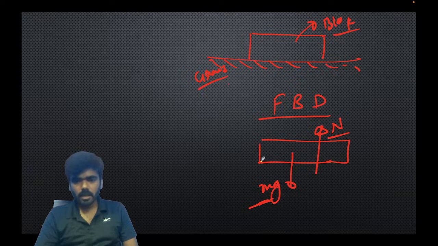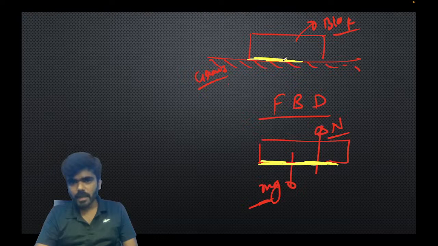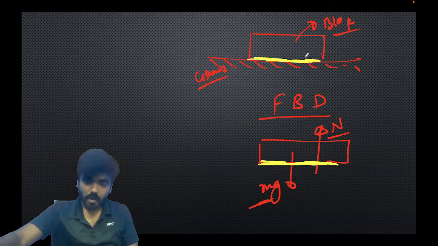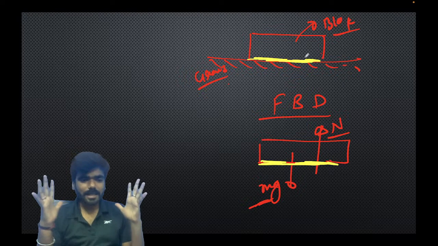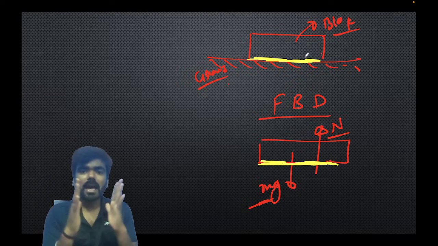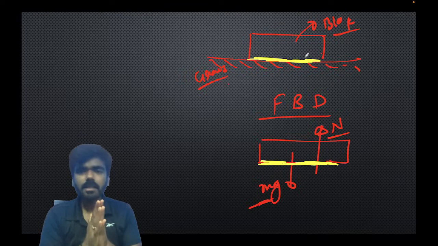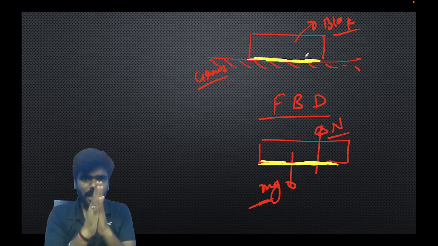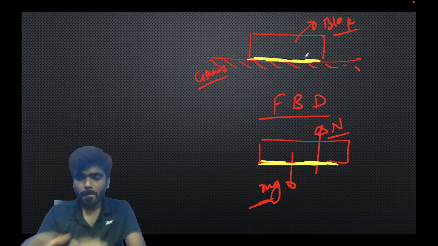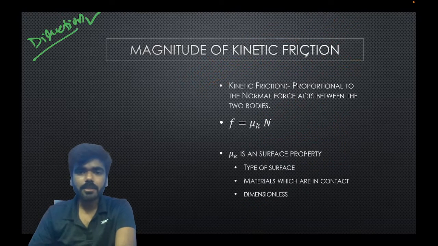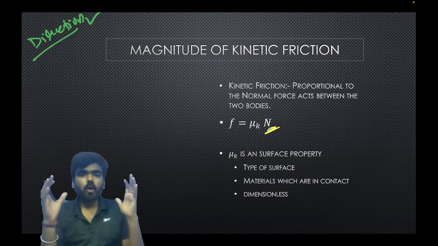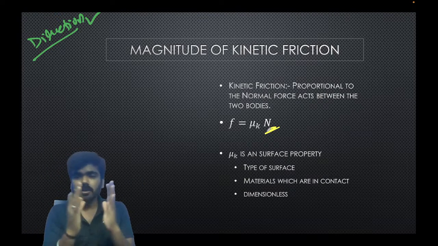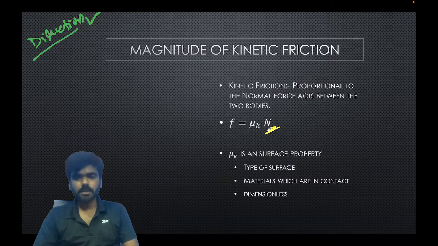As you can see, this normal force is acting here, and it defines with what intensity these two surfaces are compressing each other, how much force exists between the two surfaces. Therefore, I say the magnitude of the kinetic friction depends upon this normal force, with what intensity the two contact surfaces press each other, right?